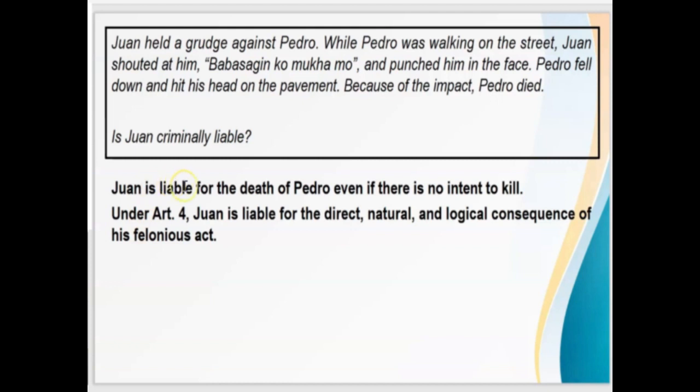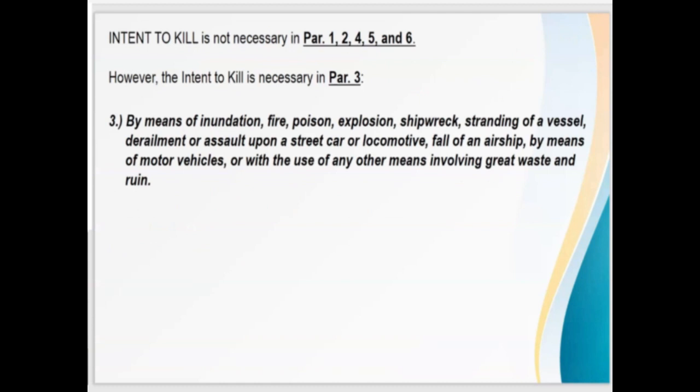The answer is Juan is liable for the death of Pedro even if there is no intent to kill because of Article 4. Intent to kill is not necessary in paragraphs 1, 2, 4, 5, and 6 in murder. However, intent to kill is necessary in paragraph 3.